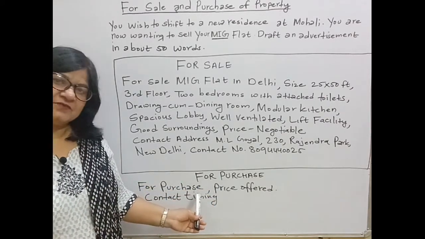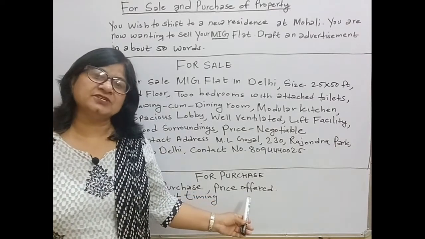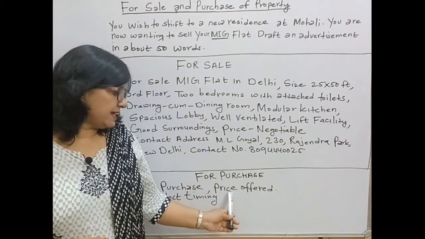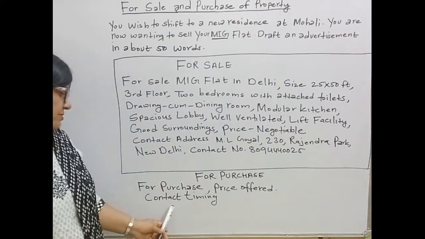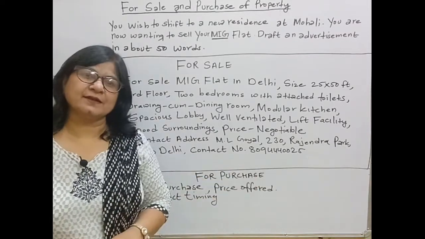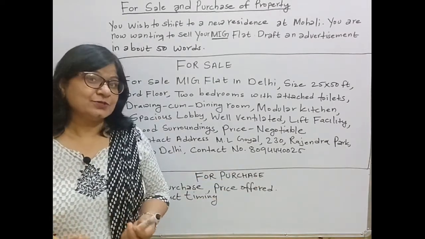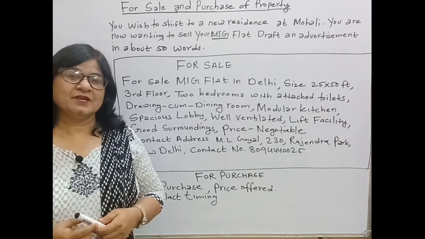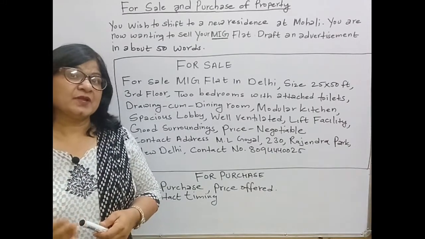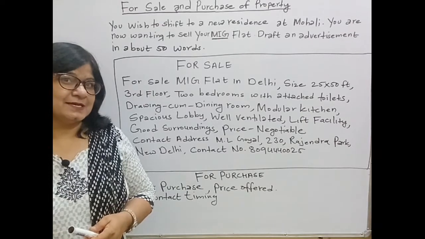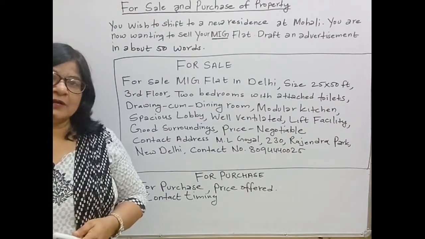Then at the beginning we made a change. Then if you want to mention the amount, then you will write price offered, and then contact timing. After the contact number you will give. So students, it's very simple. If once you come to know how to write for sales, then easily you can write for purchase.